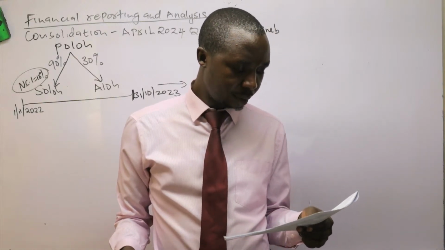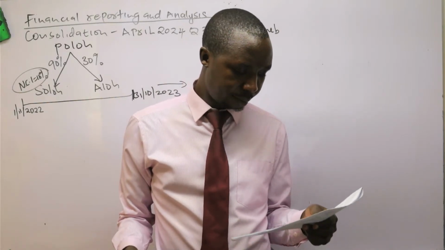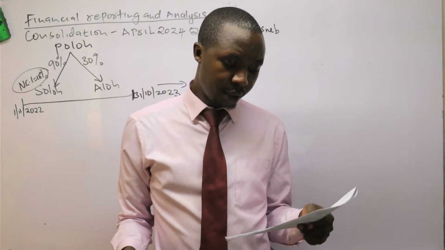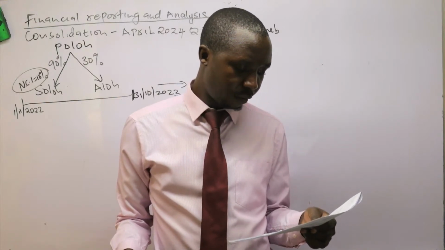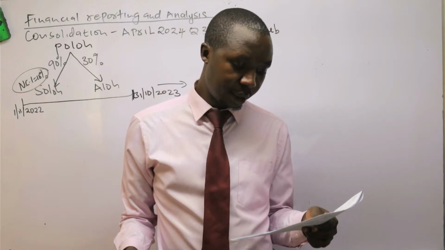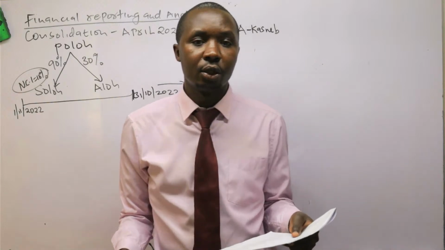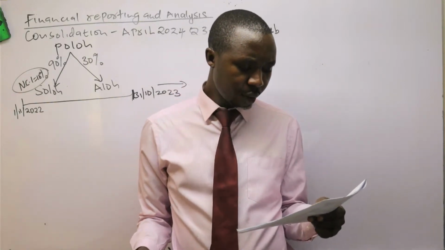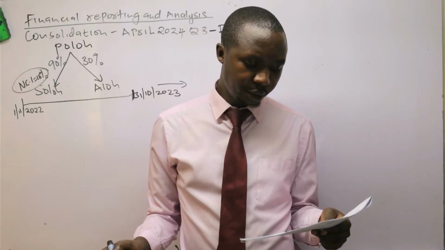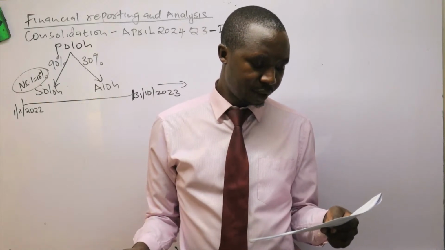Number 4, in October 2023, Poro Limited sold goods to Aro for 780 million. These were transferred at a markup of 30% on cost. 2/3 of these goods were still in the inventory of Allo Limited as at 31st October 2023. So they are saying that Poro sold goods to Aro for 780. These were transferred at a markup of 30% on cost.